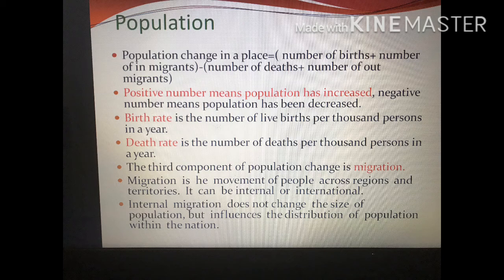Internal migration does not change the size of the population. If a person travels from one state to another, it doesn't change the size that much, but it influences the distribution of population within the nation. If a person goes abroad, the population number there will increase and here the population number will decrease. So there will be some immigrants and out-migrants in a country. So this is all about the population change in a place or in a country.